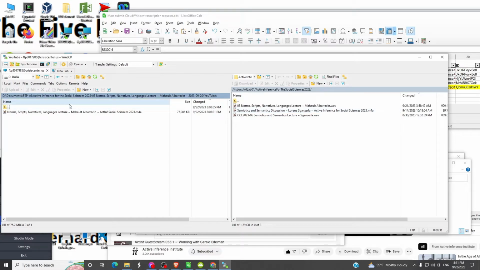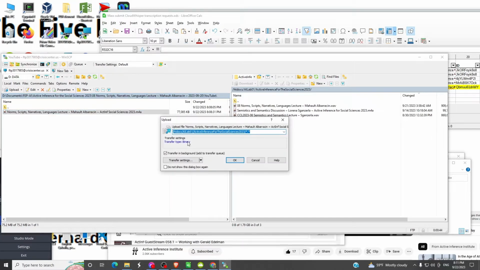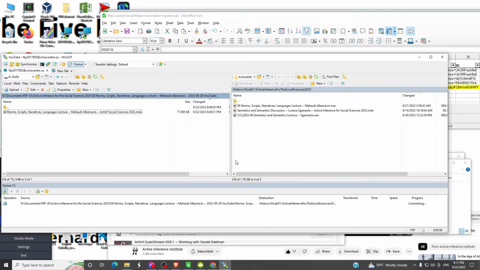So I can take this and upload that audio file. Upload in background, make sure it's binary, and this particular tool also has a way to say new and updated files only, so that if I want to be careful not to overwrite an existing file, I don't have to worry about that.